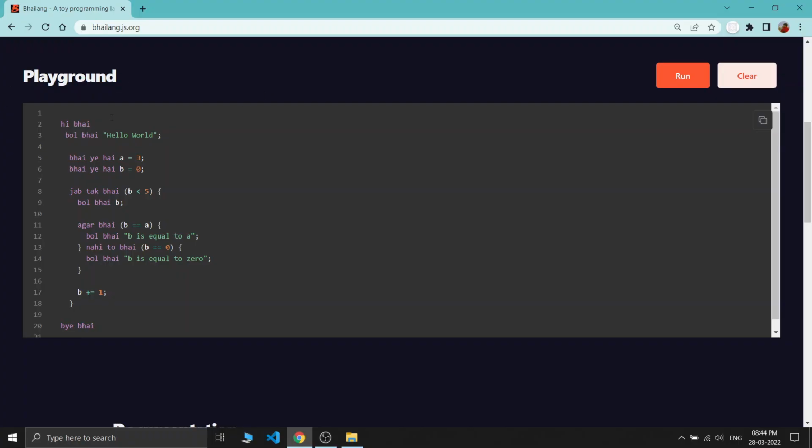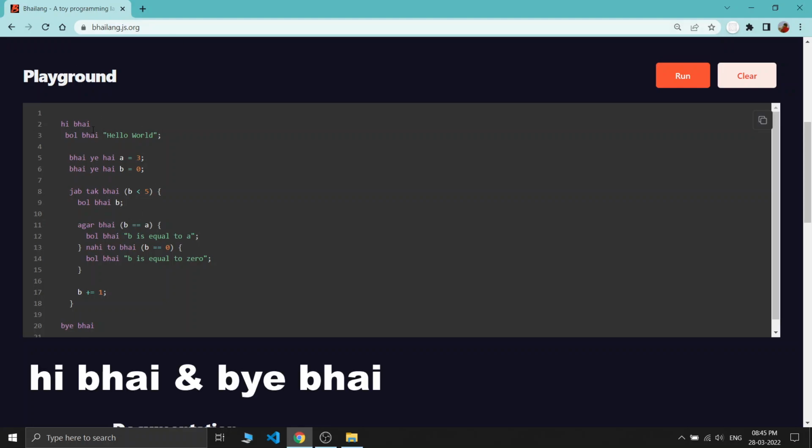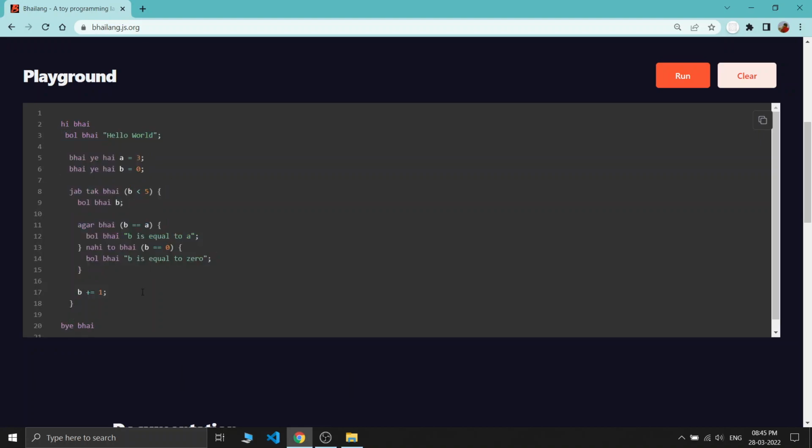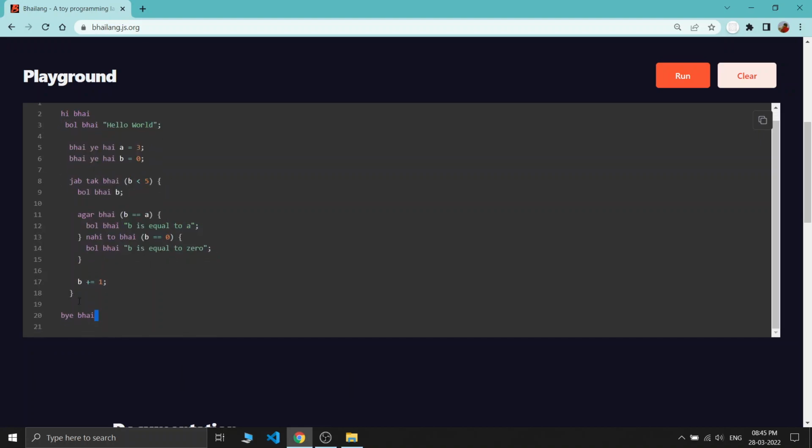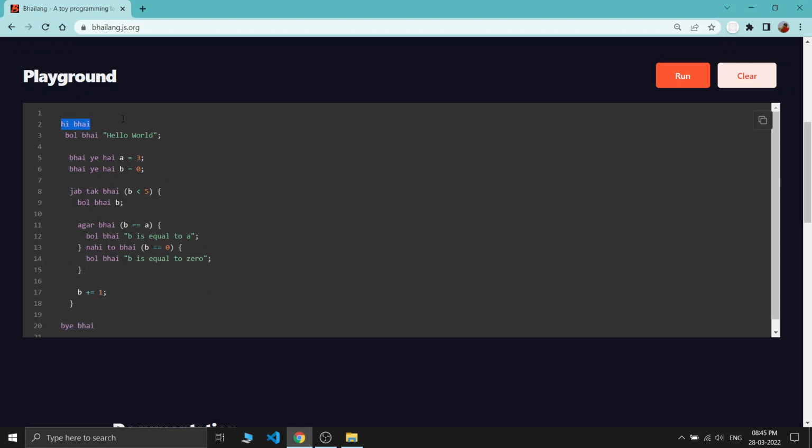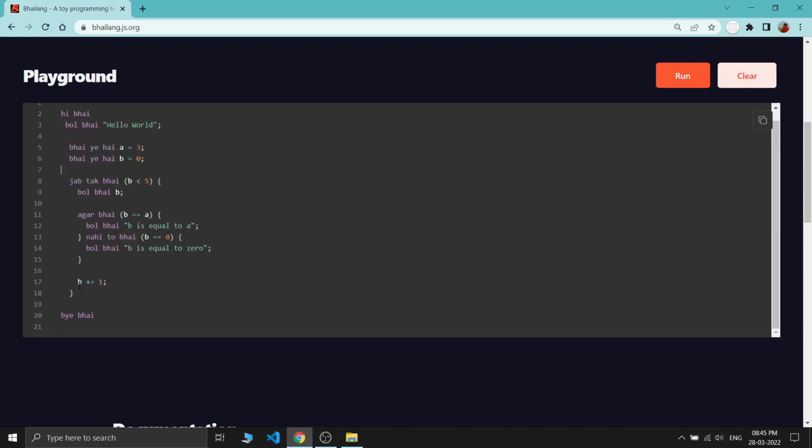A few moments later. So I am in the playground of the Bhai language website. In Bhailang, the code always starts with hi bhai and ends with bye bye. Inside hi bhai and bye bye, our whole code and whole logic is written. So always remember that we need to write bye bye at the end of the code, and hi bhai at the start. This is the starting point of our code, and this is the ending point, and we can write any Bhai language syntax inside them.